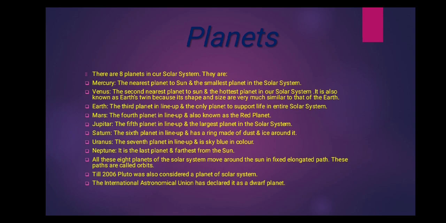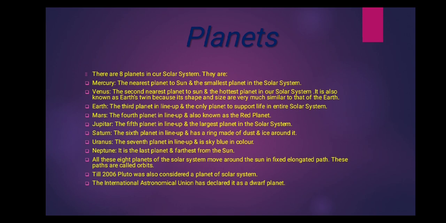Jupiter is the fifth planet in the lineup and the largest planet in the solar system. Saturn, the sixth planet in the lineup, has a ring made up of dust and ice around it. Uranus is the seventh planet in the lineup and is sky blue in color. Neptune is the last planet and the farthest planet from the sun. Do you know, children?